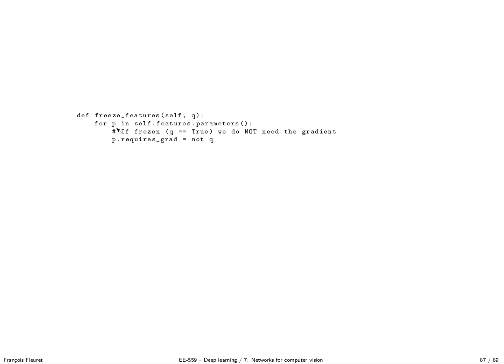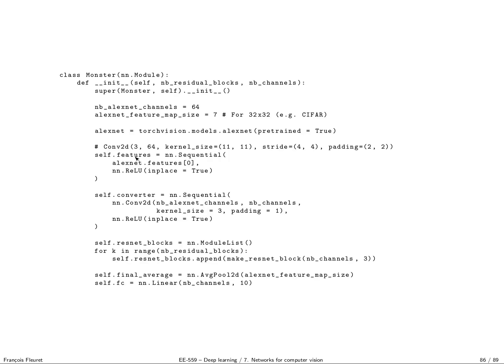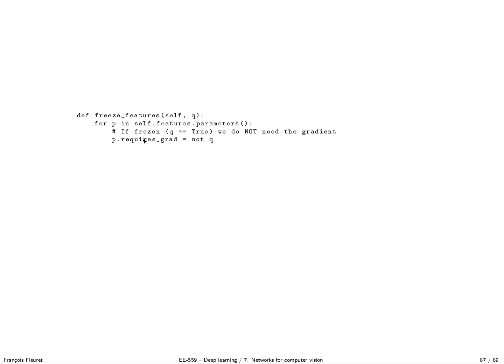Then I'm defining this method that allows me to freeze the features. So remember, we have this feature model that contains the first AlexNet feature layer and the ReLU. And if you call it with true, it means that you want to freeze those layers, in which case I set requires_grad to not true. So if you pass it true, I don't want the gradient. If you pass it false, I want the gradient.